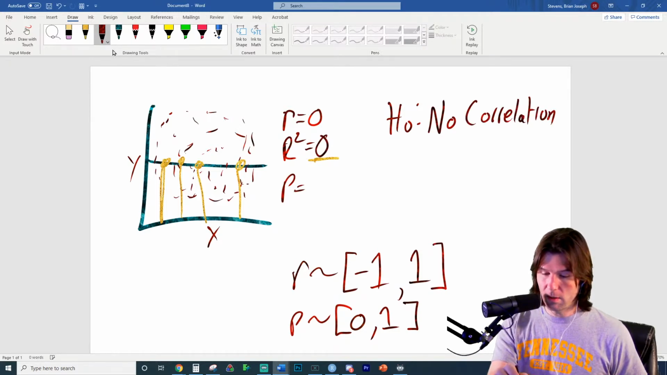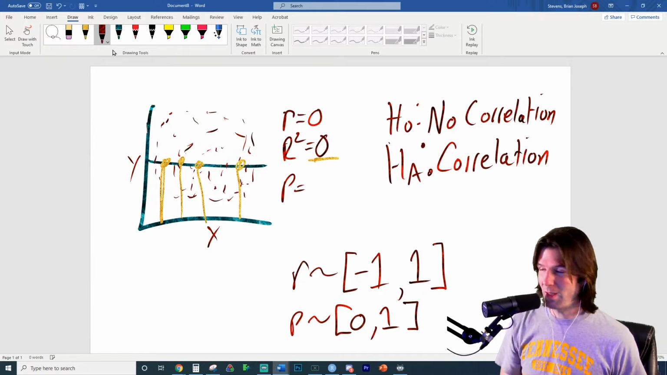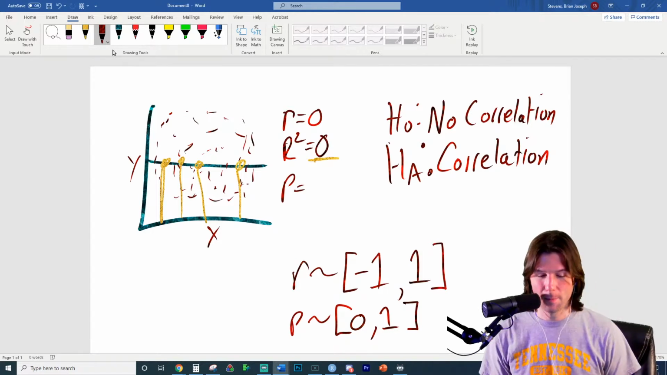Each null is different for each test. Be very careful, there's not a consistent null. Do not memorize that when a p-value is low, it means there's no correlation.